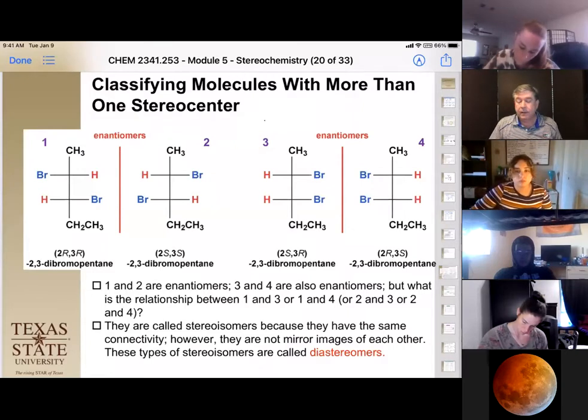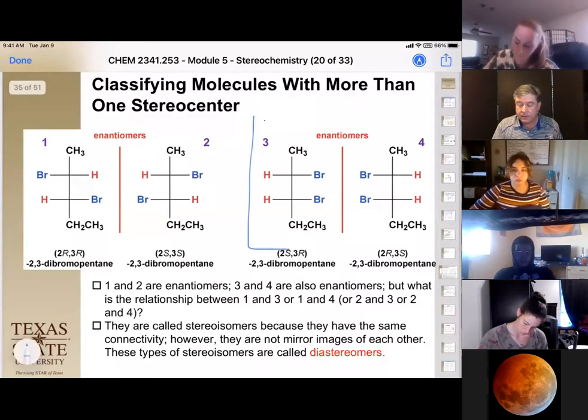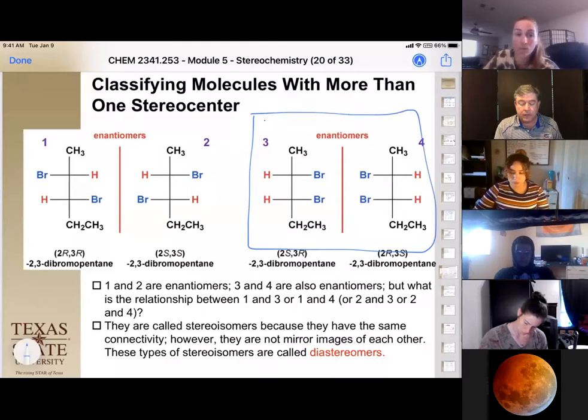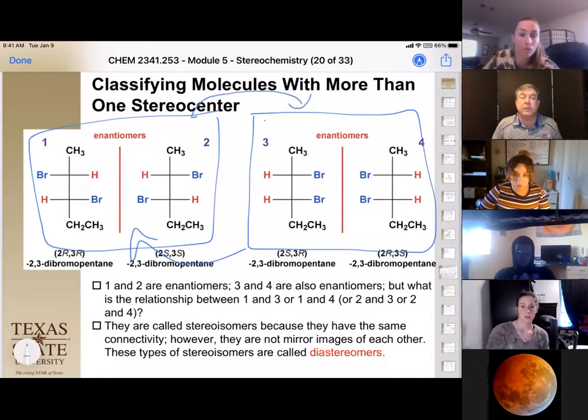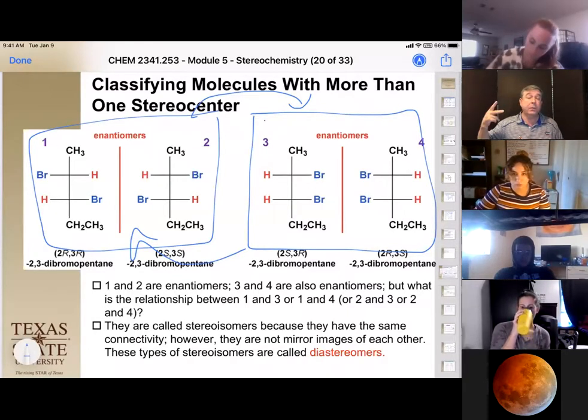But these are not non-superimposable mirror images to those. And these are not superimposable mirror images to those, which means that set of 4 isomers is now called a set of diastereomers. Think of di as having 2 or more stereocenters: diastereomers.